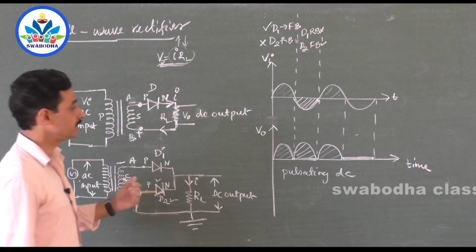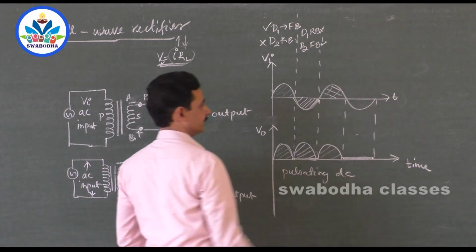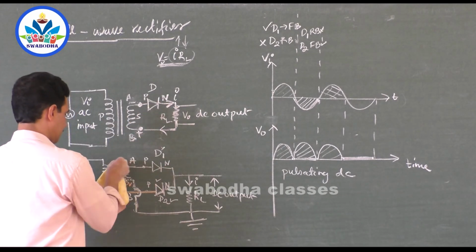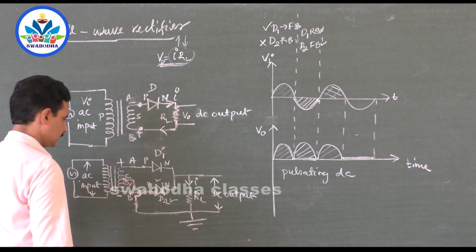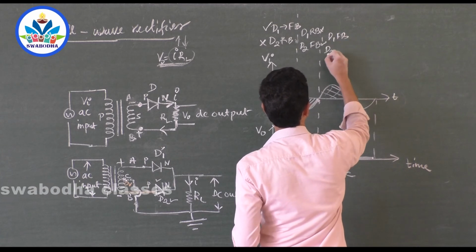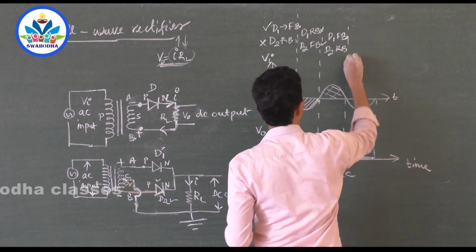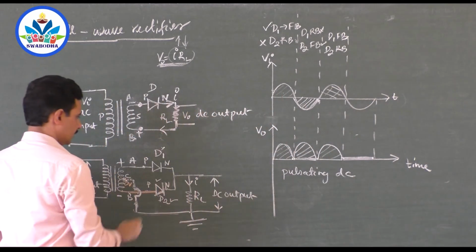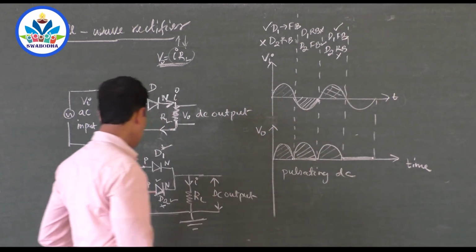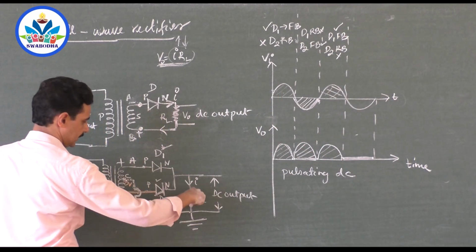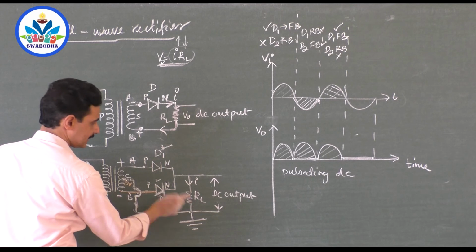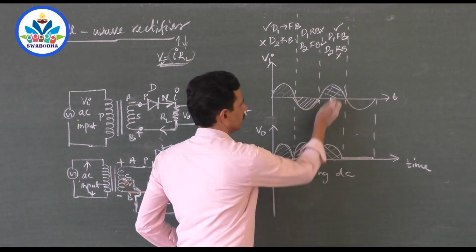Now in the positive cycle of the next AC, current increases and it is in the forward direction. This becomes positive, this becomes negative. D1 is forward biased and D2 is reverse biased, so that diode doesn't conduct. Which one? This conducts, this doesn't conduct. Now again current flows in this direction here and like this and like this. Again the current is in the same direction. You get the output here, right?